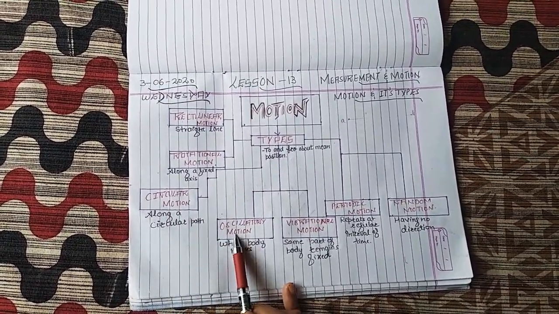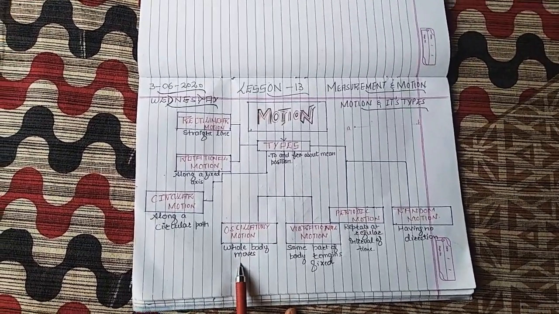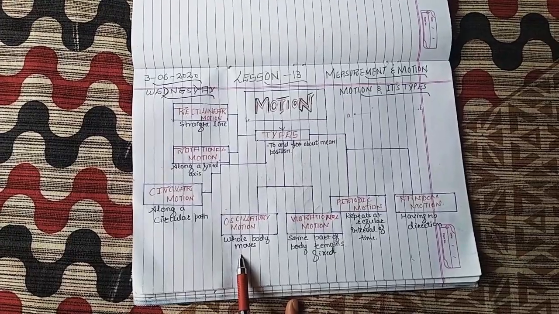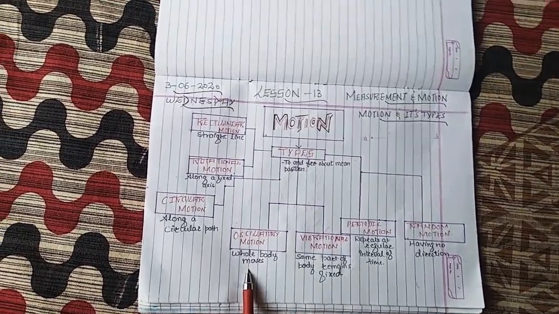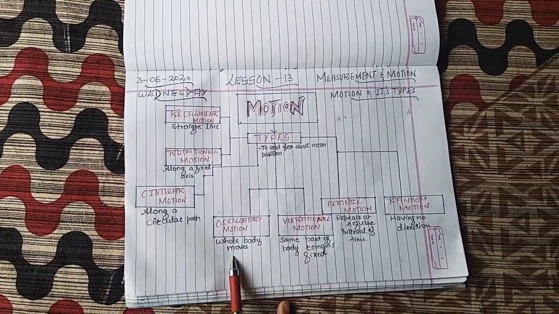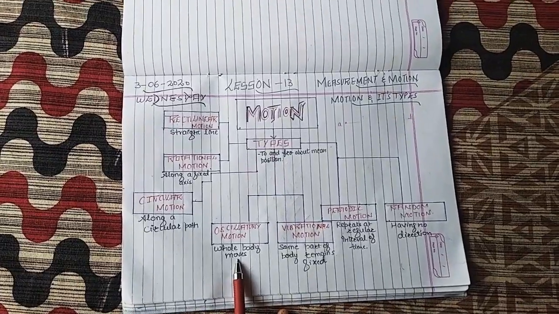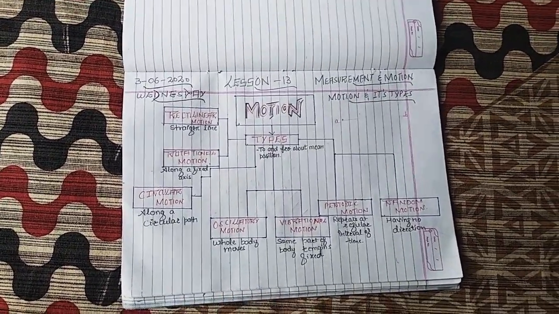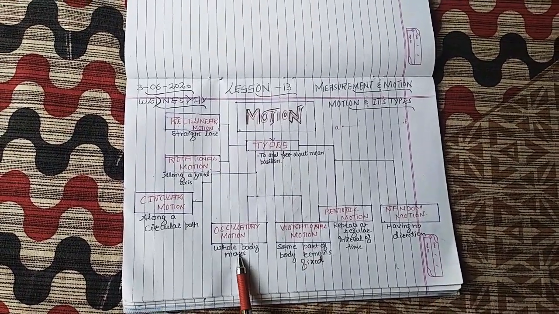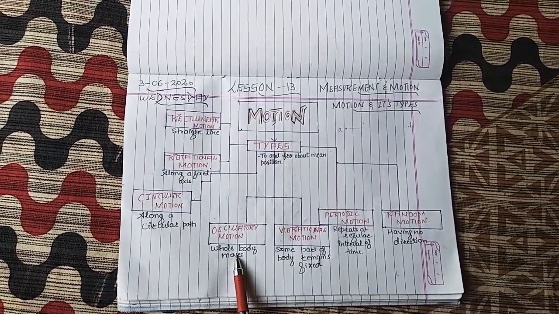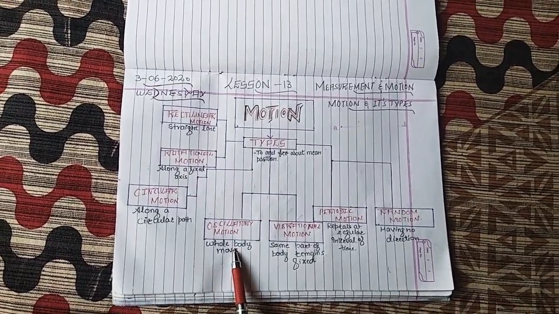The next is oscillatory motion. Here the whole body moves. Okay, here an object moves to and fro about its mean position, which is known as oscillatory motion. What are the examples? You have played in the playground. You have played on a swing, that follows the oscillatory motion. You have seen the pendulum of a clock, that also follows the oscillatory motion. The piston of a car you have seen, that also follows the oscillatory motion.